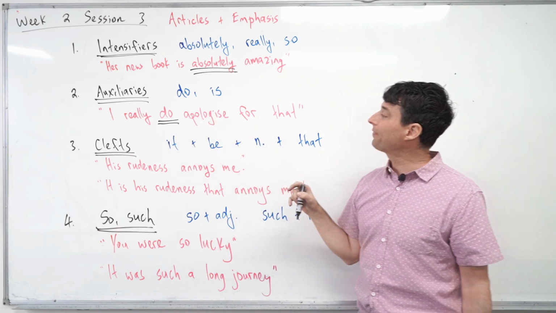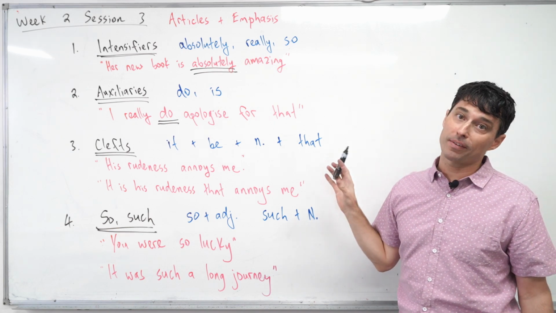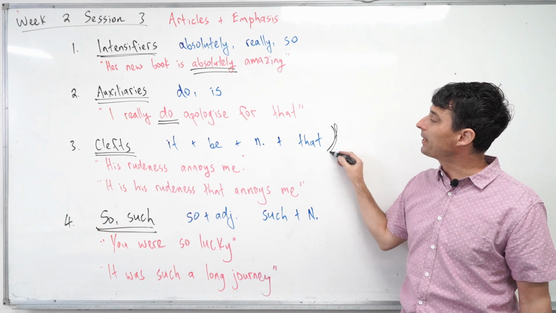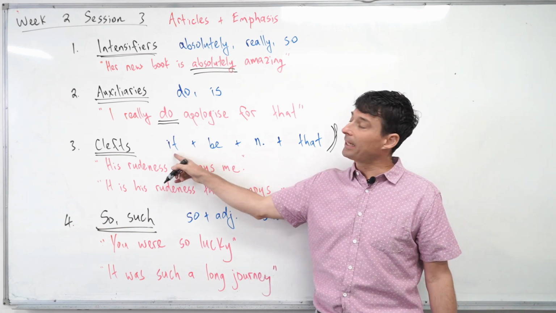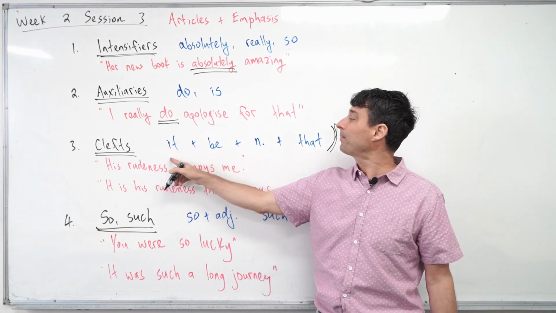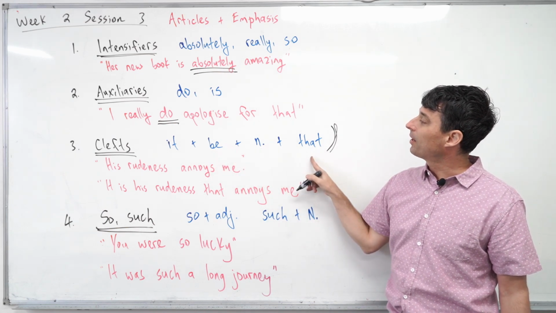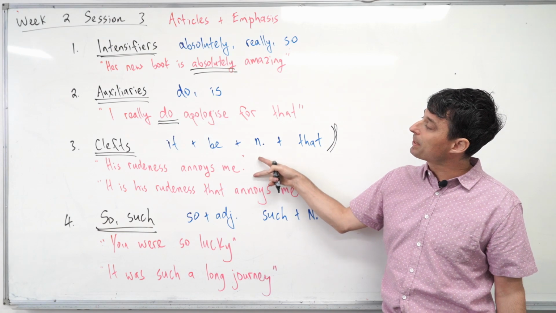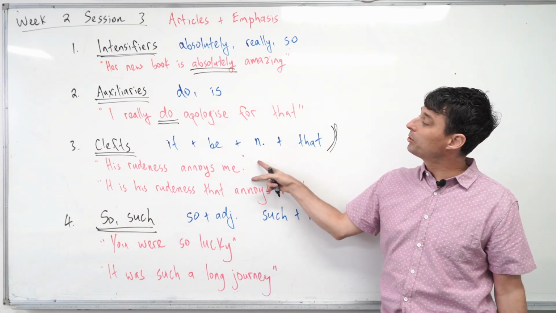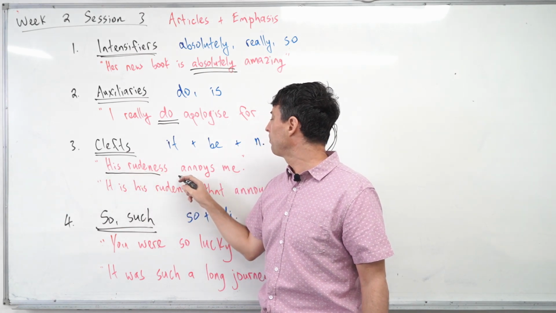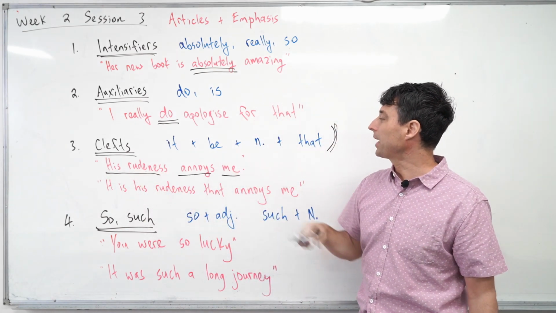Next we can use clefts. Clefts are a little bit difficult, guys, if you've never studied them before. I'll give you a very simple explanation here. So a cleft is basically it in the subject position plus a be verb plus a noun plus that. Okay? So the original sentence would be something like this. His rudeness annoys me. That will be a subject plus a verb plus an object.